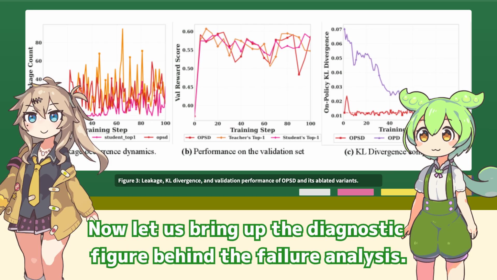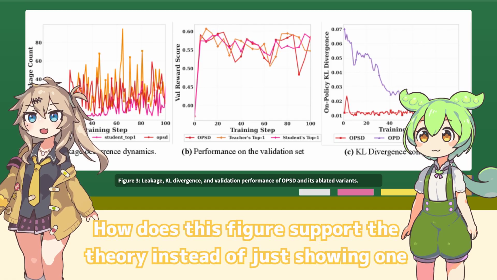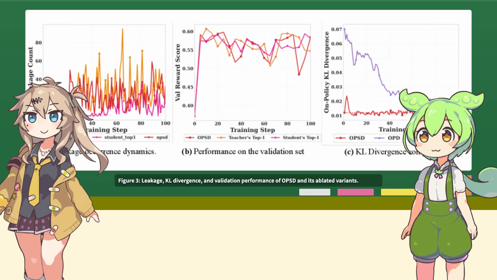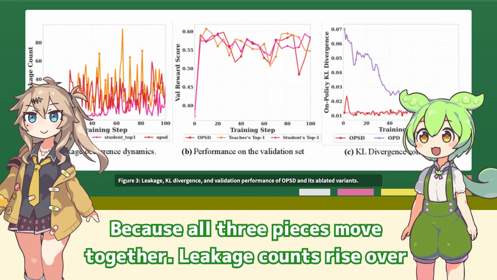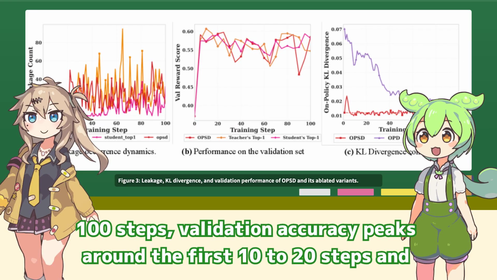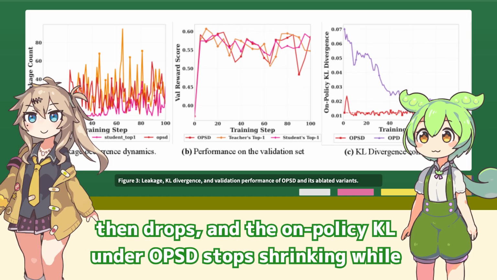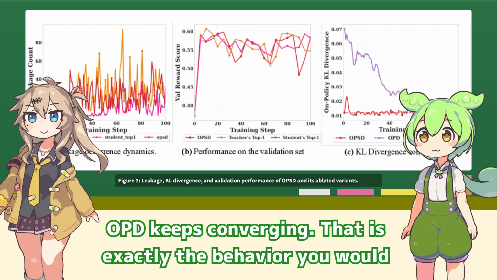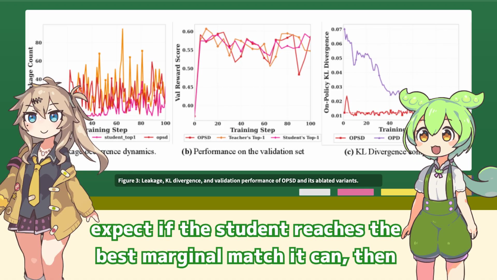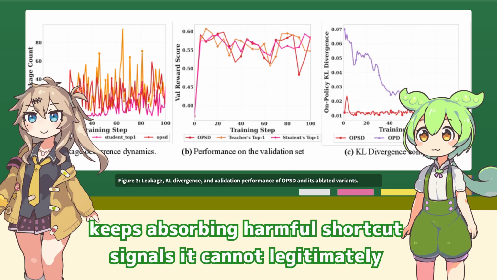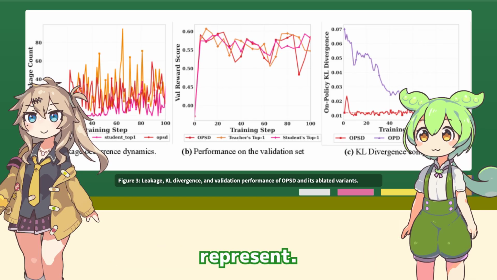Now let us bring up the diagnostic figure behind the failure analysis. How does this figure support the theory instead of just showing one bad run? Because all three pieces move together. Leakage counts rise over 100 steps. Validation accuracy peaks around the first 10 to 20 steps and then drops. And the on-policy KL under OPSD stops shrinking, while OPD keeps converging. That is exactly the behavior you would expect if the student reaches the best marginal match it can, then keeps absorbing harmful shortcut signals it cannot legitimately represent.